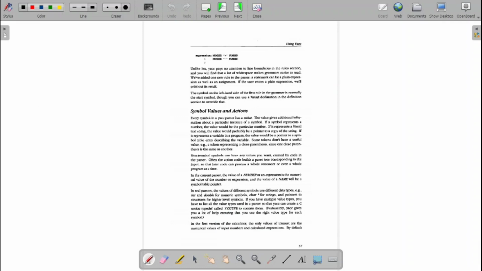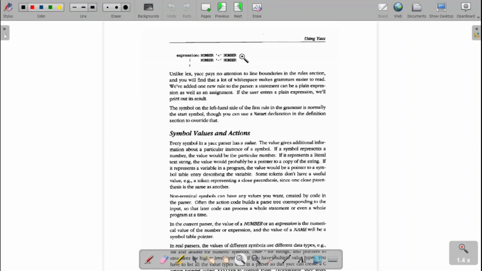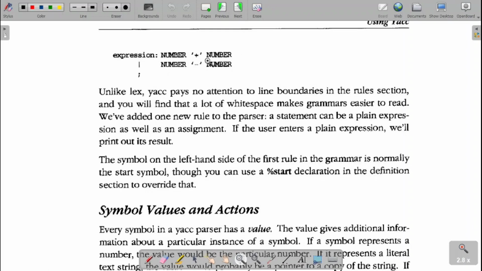The next one. Then the next will be: the expression derives number plus number, or the expression derives number minus number, and the values. Then each symbol, each grammar symbol, will be associated with a value.